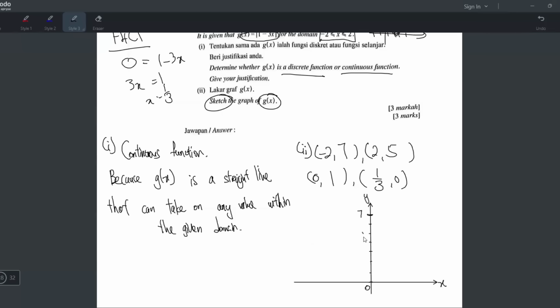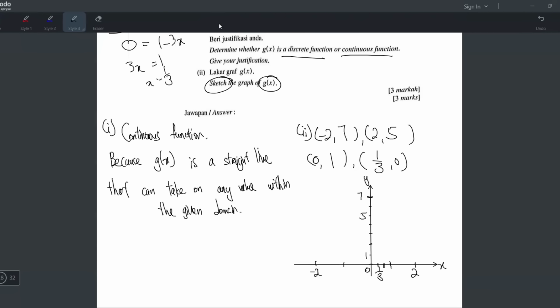So 7, 5 will be used later, and 1 also will be used. The rest you don't have to write if you don't want to, the 2, 3, 4, 6. If you want to write them, you can. But usually I don't write them. For a sketch question, I will just write the important ones. For the x-axis, you have -2 until 2, so I can go 1, 2, and then -1, -2 like that. Of course you have 1/3 later, but no problem because here is 1, and when you divide into 1/3, 2/3, 3/3, you take this one. Just roughly estimate, because this is a sketch question.